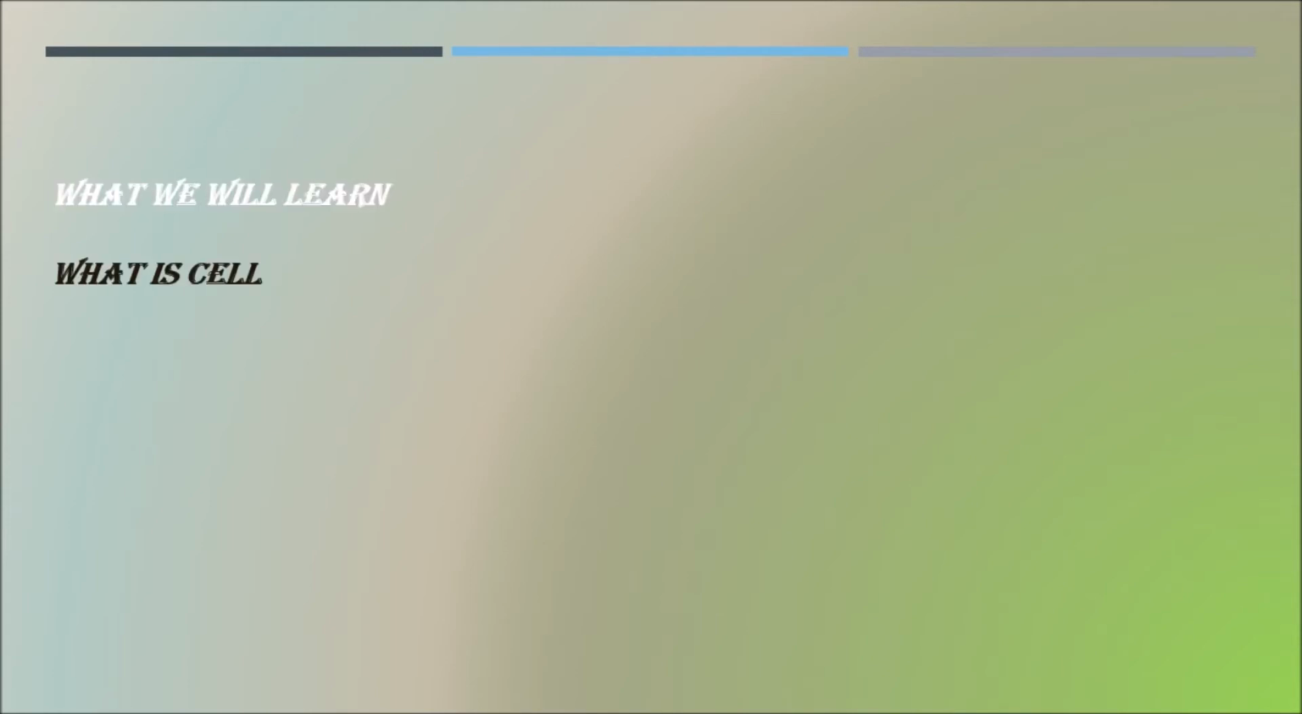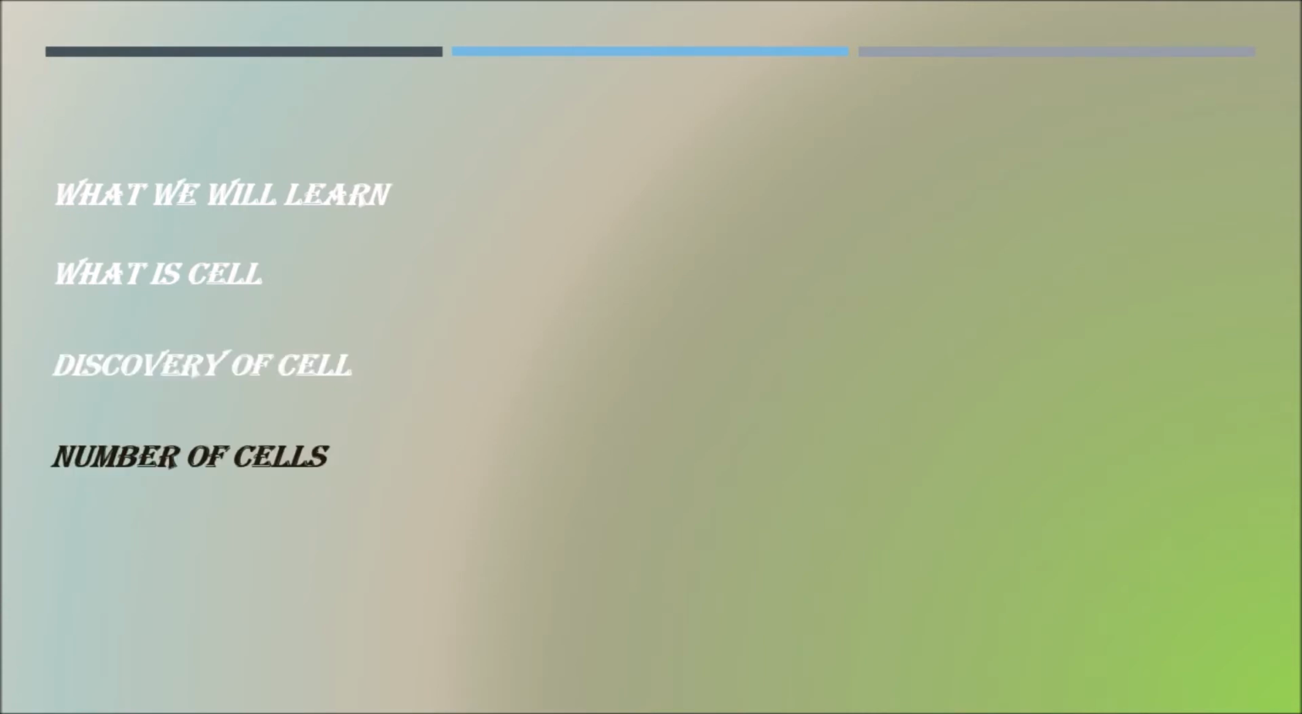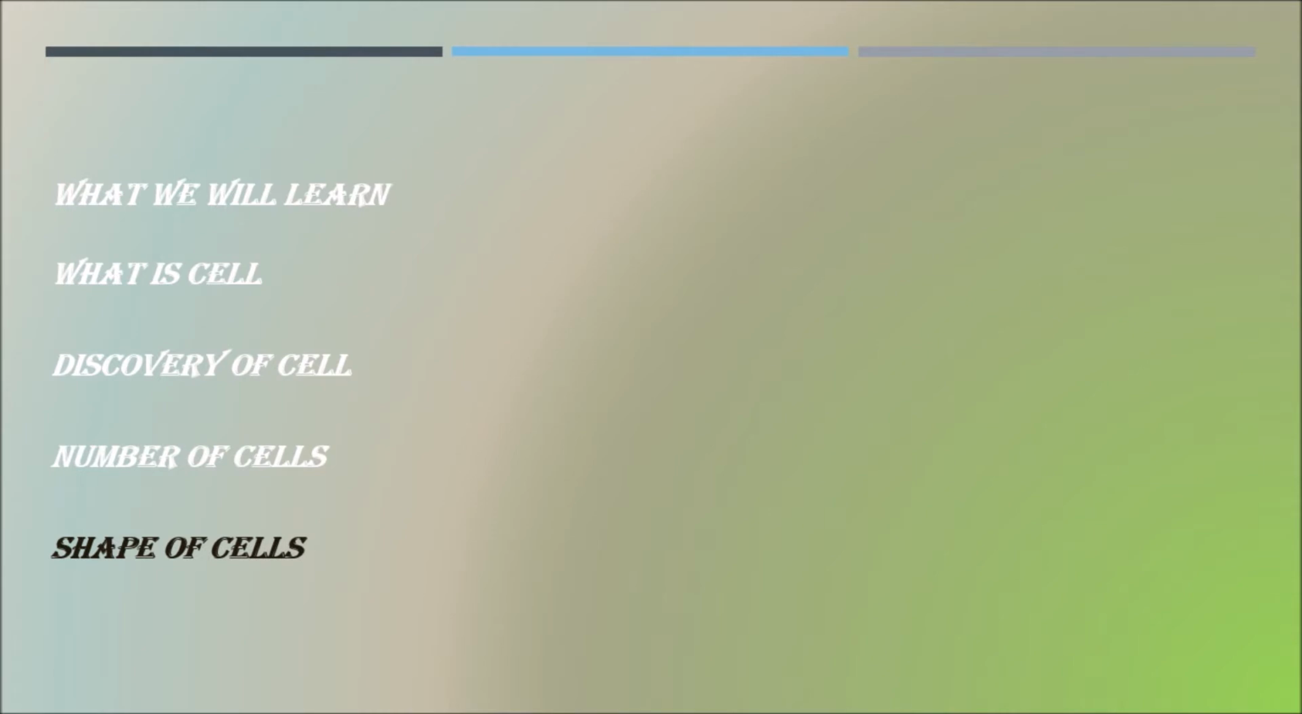Firstly, we will learn what is a cell, who discovered it and how the discovery of the cell took place, the number of cells and the shape of cells. This is a very basic concept which we can complete in a short time. Please go through the concept till the end so that you will get a clear understanding about the basics of the concept cell. Let's see one by one.